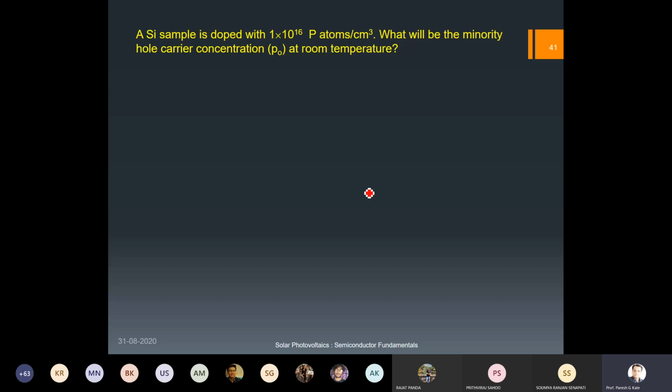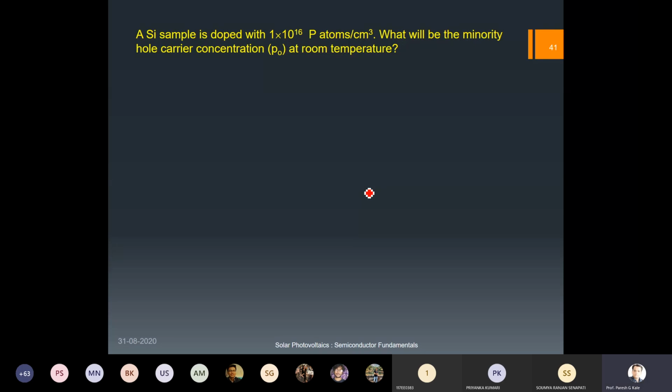What's the answer? Thinking, sir. Thinking. Soumya Ranjan Senapati. Any answer? Sir, 10 raised to the power 8. 10 raised to 4.